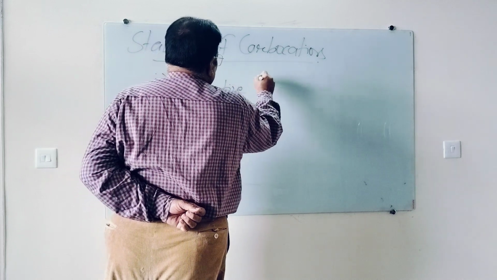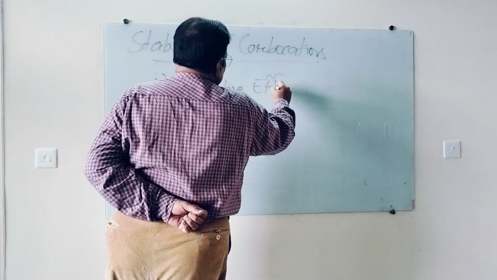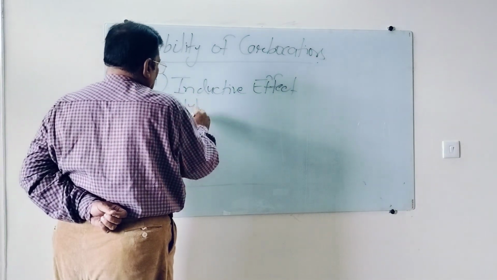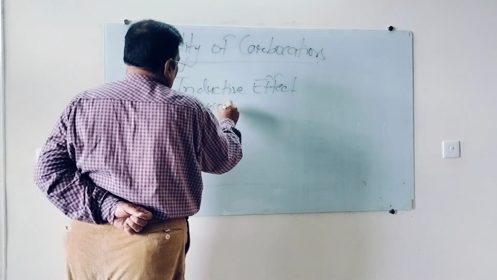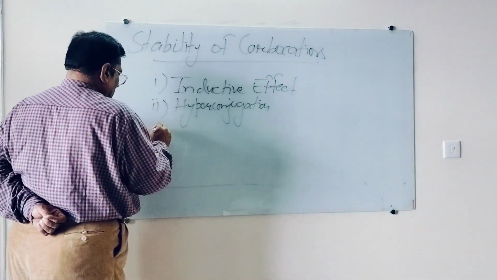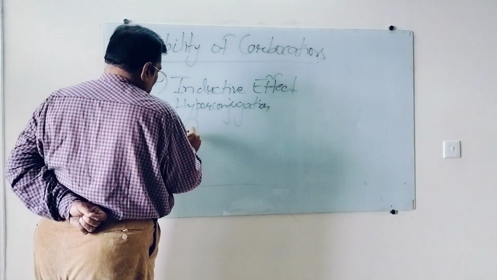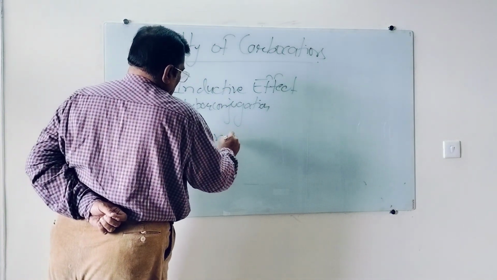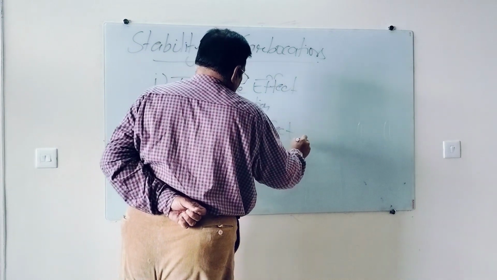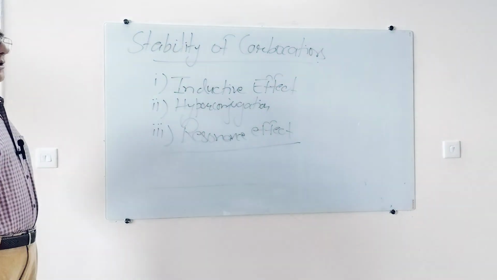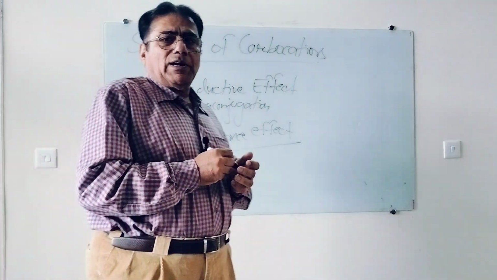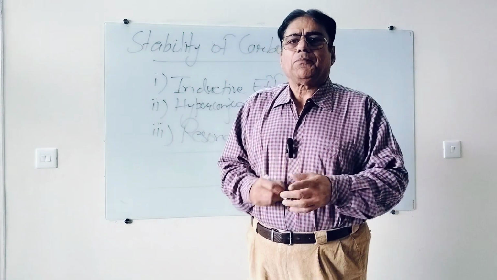Second is hyperconjugation. Third, resonance effect. Please take into consideration permanently that the stability of carbocation is explained with 3 factors: